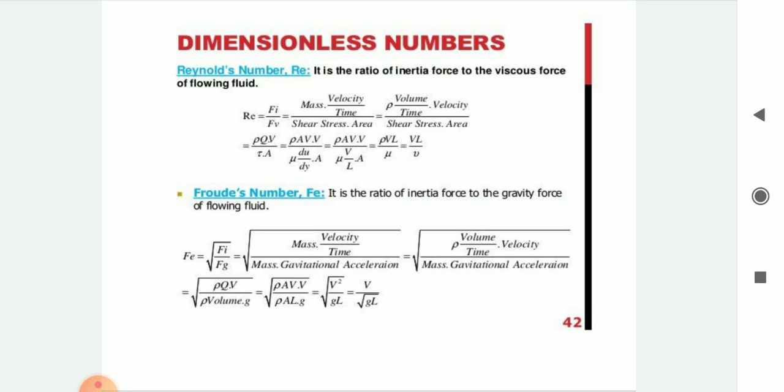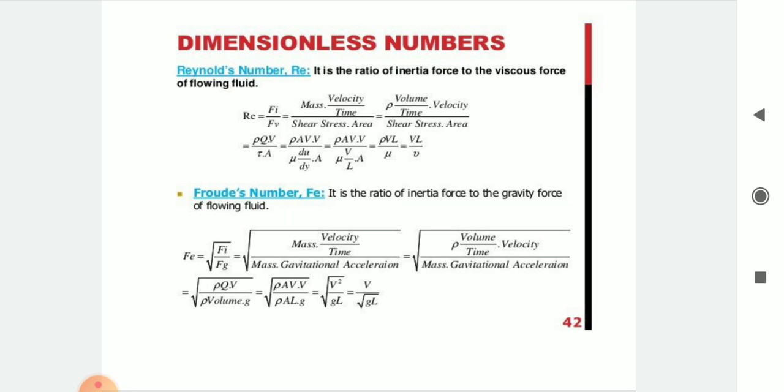Then Froude's number, that is Fr. It is the ratio of inertia force to the gravity force of flowing fluid, which is nothing but Fr equal to square root of Fi divided by Fg, where Fi is equal to mass into velocity upon time and Fg is equal to mass into gravitational acceleration.